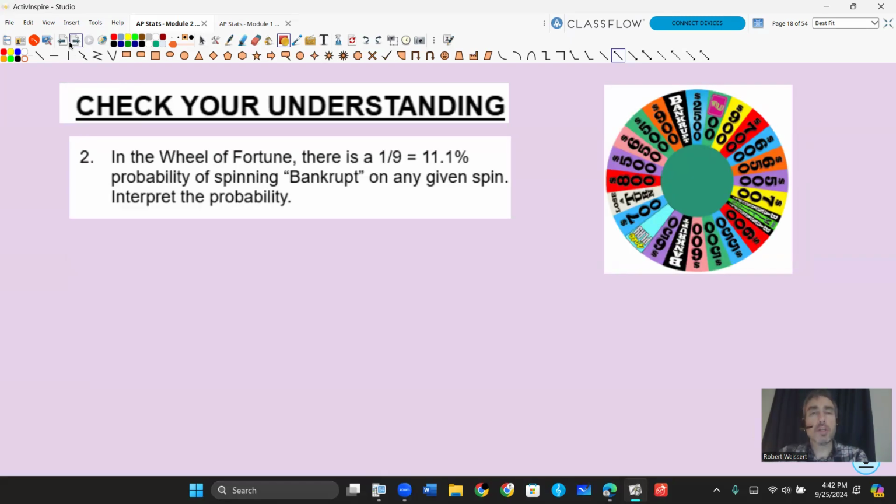In the Wheel of Fortune, Pat Sajak is no longer the host, by the way. I think it's Ryan Seacrest.